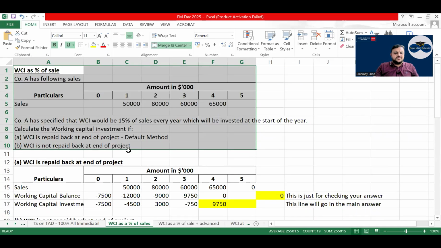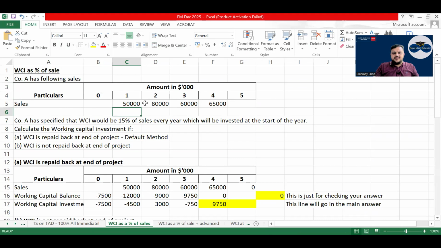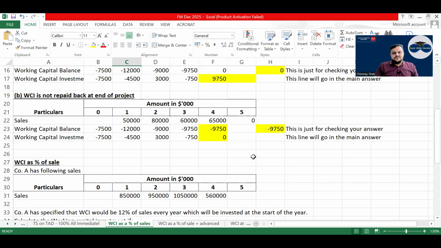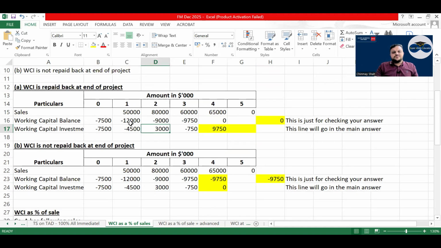As a percentage of sale means what? You are given sales, and working capital is calculated. So you do sales, and then the working capital balance will be nothing but whatever percentage. What happens? Whatever is required during the first year is invested in year 0. Whatever is required during the second year is invested at the end of the first year, and so on for the third and fourth year. So only the additional amount is to be invested every year.